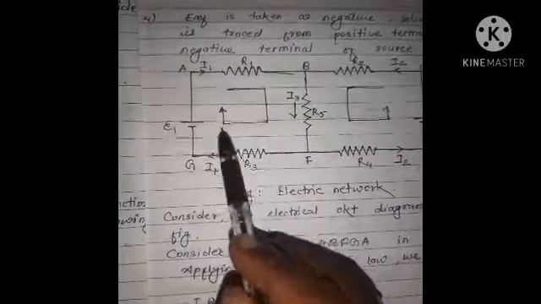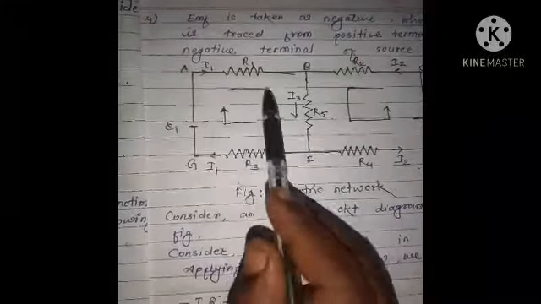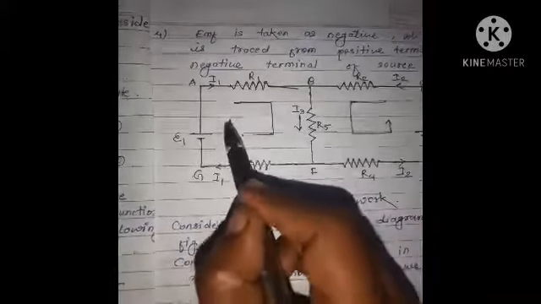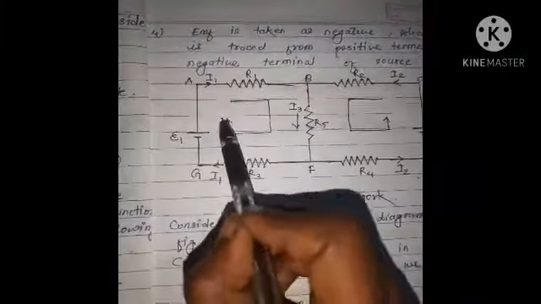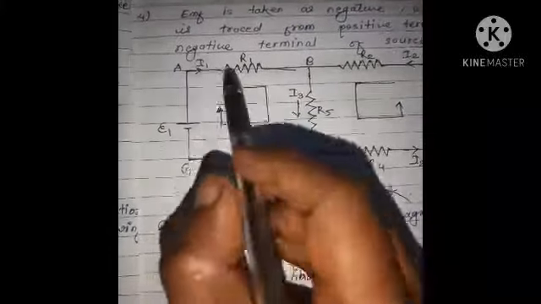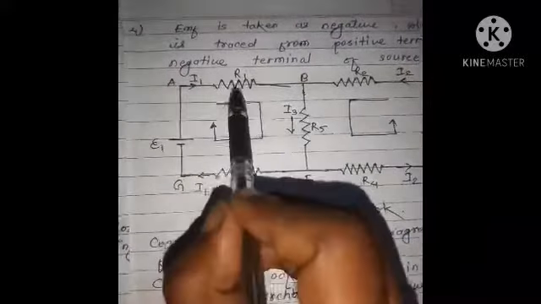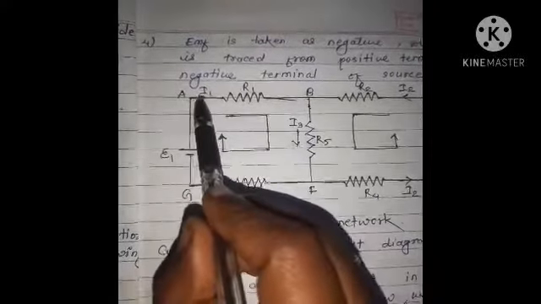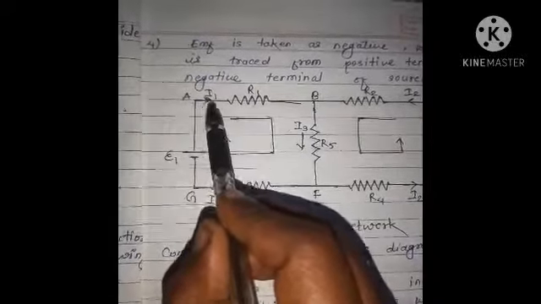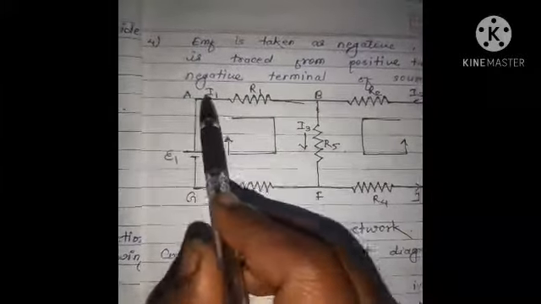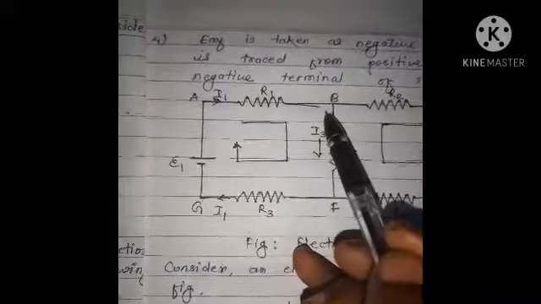That is in clockwise direction. Now the loop is traced along this direction. So see, to apply second law, the resistance is this R1 and this current is along the direction of the loop.